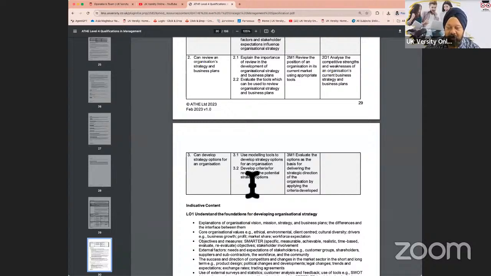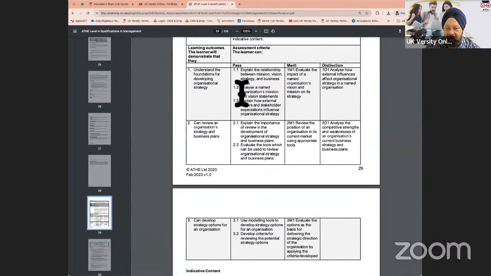That will allow you to gain a pass. But if you want to look at merit, you have to do all the passes plus all the merit. And if you want to get distinction, you have to do everything which is given here. Each of these tasks is 5 points. So if you do pass, you have 5, 10, 15, 20, 25, 30, 35 points for this unit. But if you do everything, that means you are going to have 45 to 50 points.